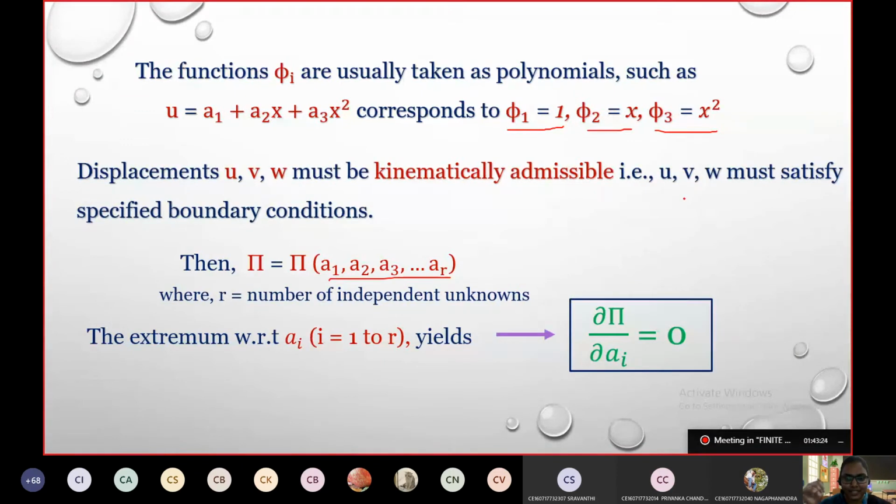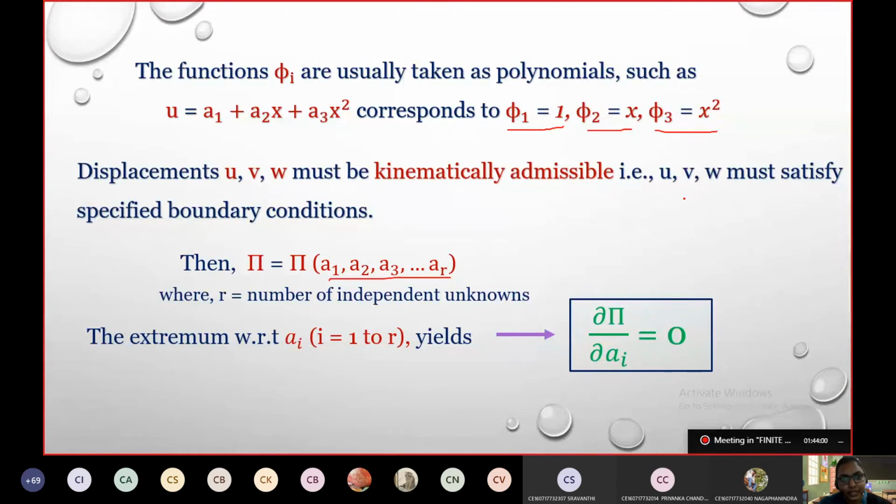If this part is done till now, you just have to remember, I'm giving you the gist. Rayleigh-Ritz method is doing only one thing. It is taking assumed displacement fields and applying the principle of minimum potential energy to those fields. Because the minimum potential energy principle is applicable for kinematically admissible displacements, the assumed fields should be kinematically admissible.